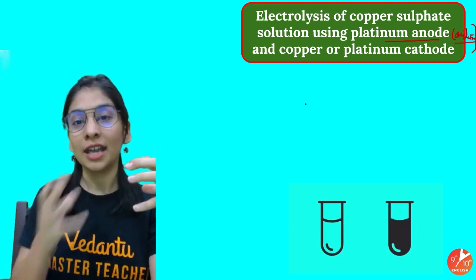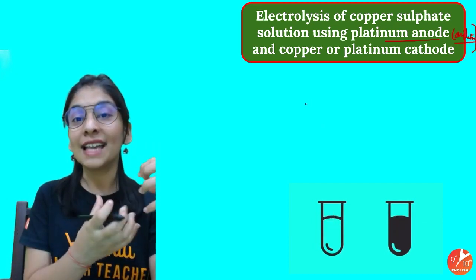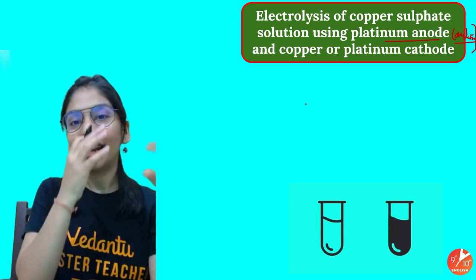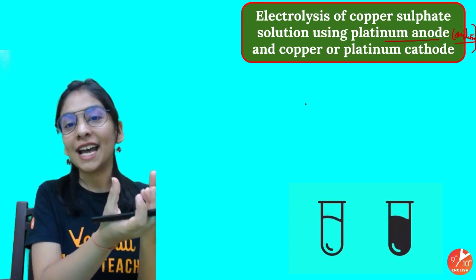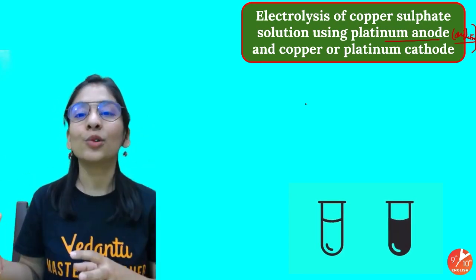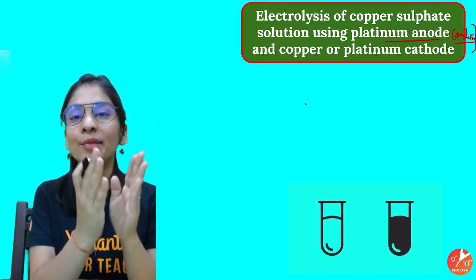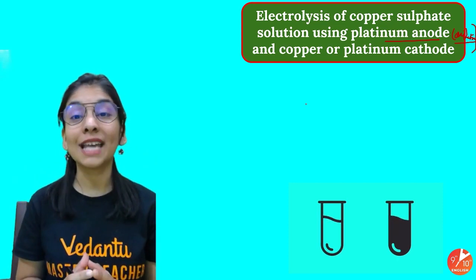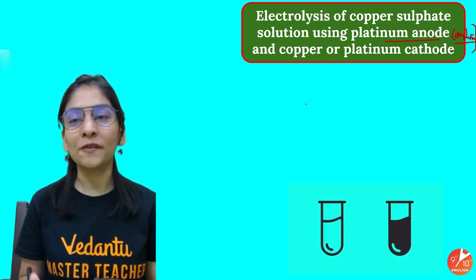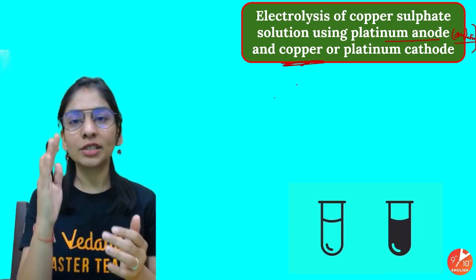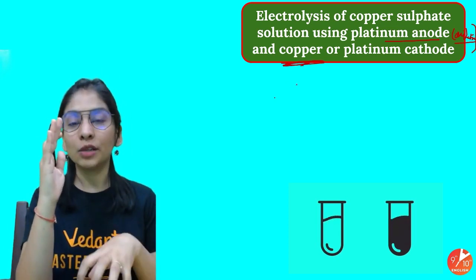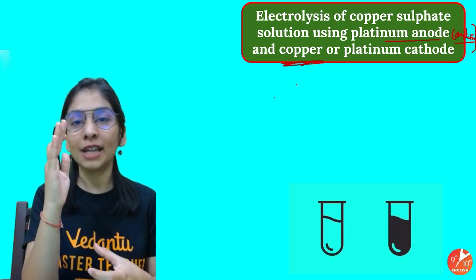So the anode is more important. Otherwise, if we take an active anode like copper, it will start participating. It will convert itself into a cation, lose its electrons and come into the solution, meaning the anode starts diminishing. That's why we generally choose an inert anode. For the cathode, we have a choice. We can take an active one also, for example copper with a copper sulfate electrolyte.